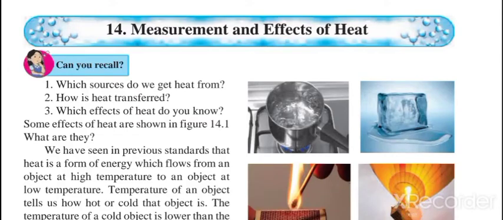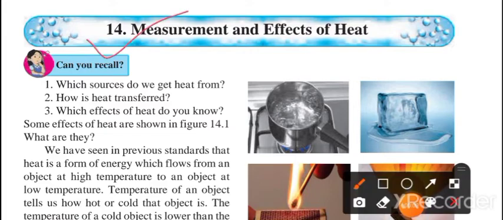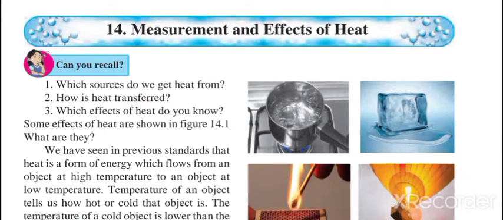Myself, Kausar Momin, 8th Standard Subject Science, Chapter number 14, Measurement and Effects of Heat. So, before we start this chapter, we will go ahead with the word heat.